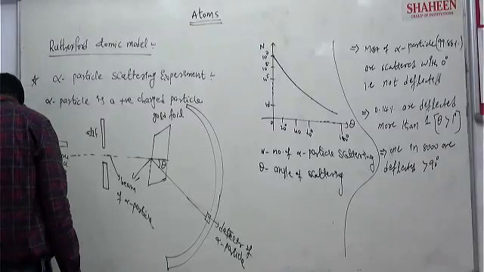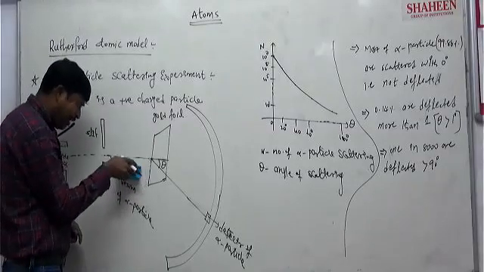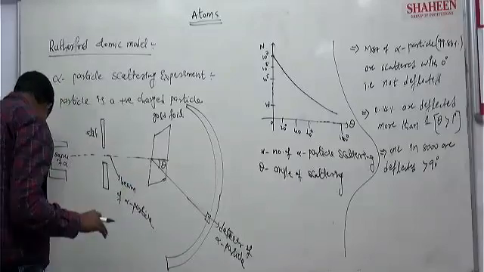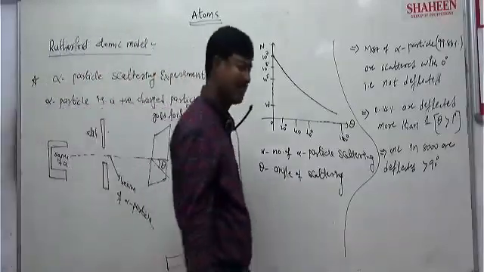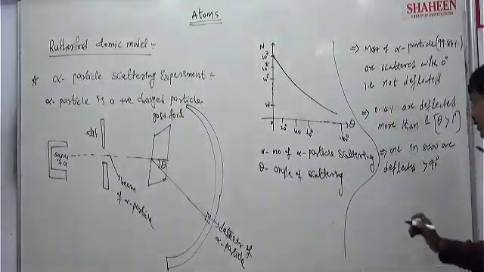Clear? But the percentage is how much? 1 in 8,000. Of 8,000 alpha particles scattering, one particle scatters more than 90 degrees. Clear? Next point.